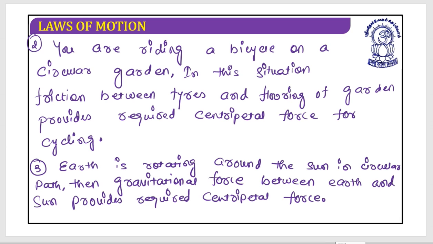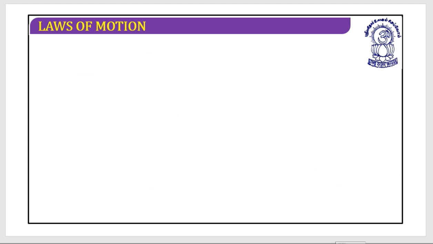Yes, and this centripetal force keeps them in circular motion. If centripetal force stops acting, that means your object is going to leave the trajectory of its circular motion, and it is going to move on a straight line from the point where it stops acting. I hope this is clear. Now, is there any confusion? Anything? No? Great. Let's work on the numericals.